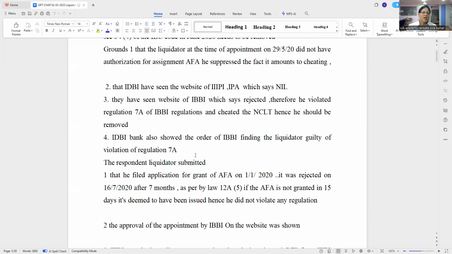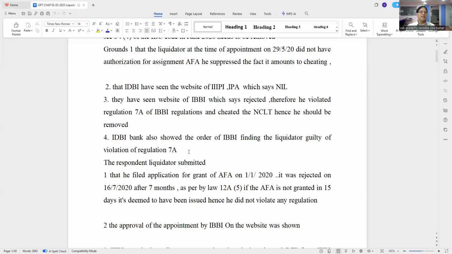IDBI Bank also showed the order of IBBI. So what they did, IDBI Bank, they again filed a complaint to IBBI at IIIPA, in addition to NCLT. Four complaints on the same AFA, which is not there, they filed. IDBI Bank showed the order of IBBI finding the liquidator guilty. So IBBI found me guilty.